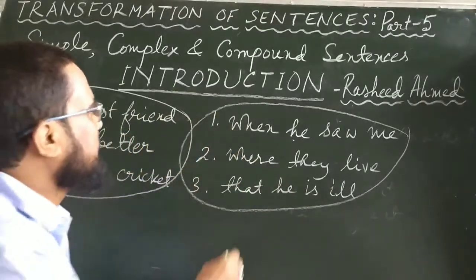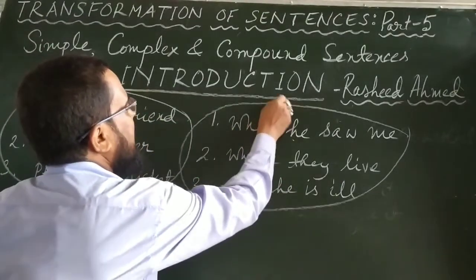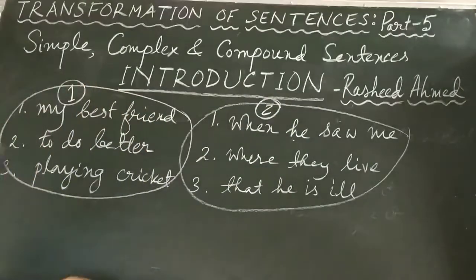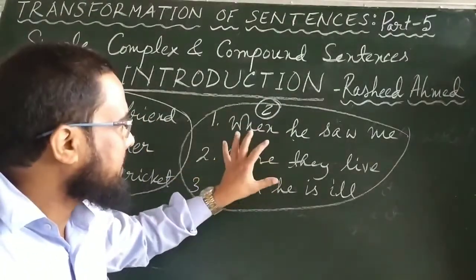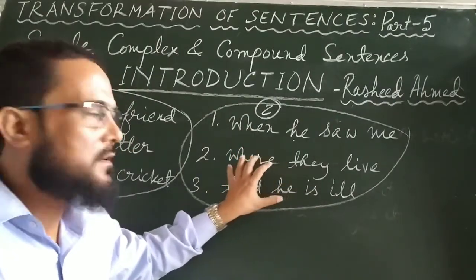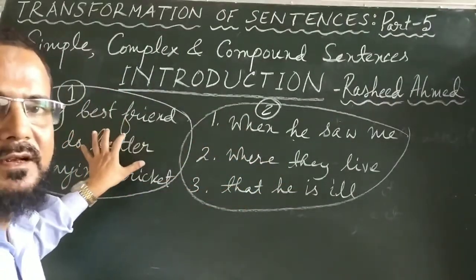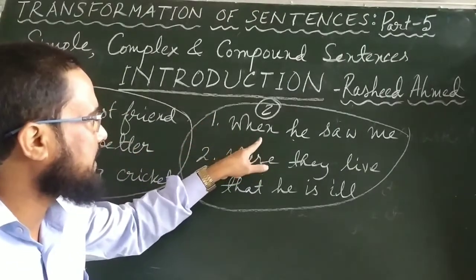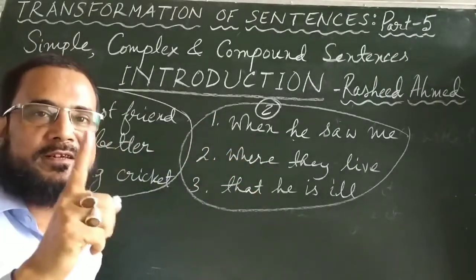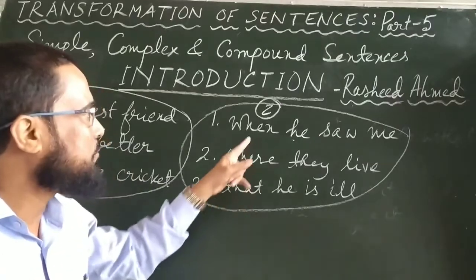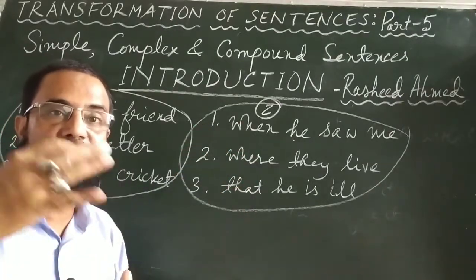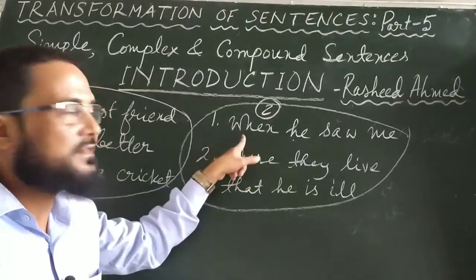The second category, if we call this second category 2, and if we call this one 1, then in the list number 2, they carry some more meaning, it appears, compared to those in the category 1. But still, here also in second category, meaning is not complete. You will say, when he saw me, it is not when did he see me. This could have been a question, interrogative sentence. This is not a sentence.